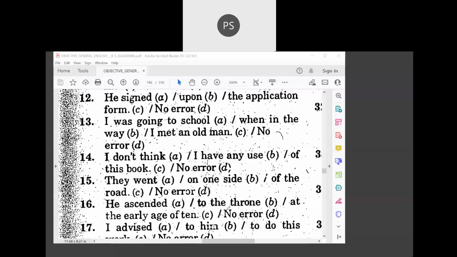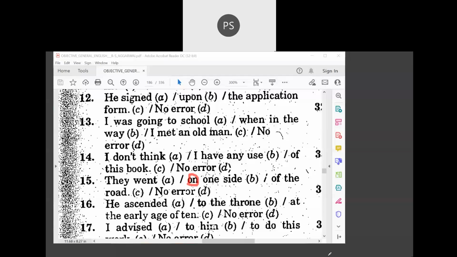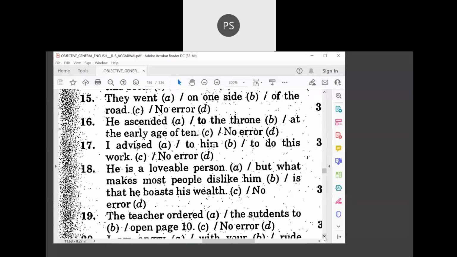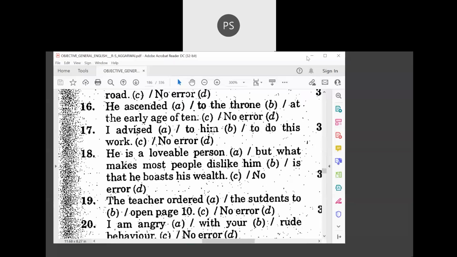They went on one side of the road. Can you just tell where is the error here? They went to one side of the road. What is the error here? They went to one side of the road. Okay. Next. Can you just tell the next one? Yes, boys. Next one.